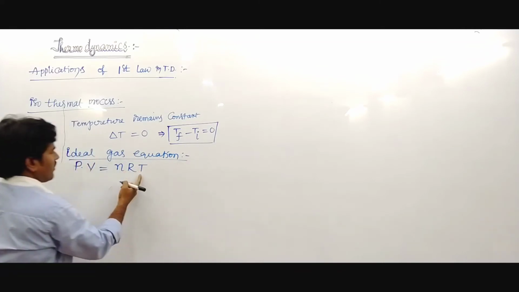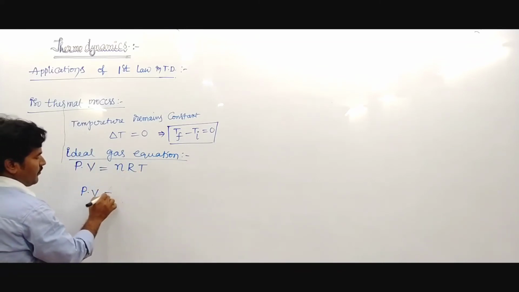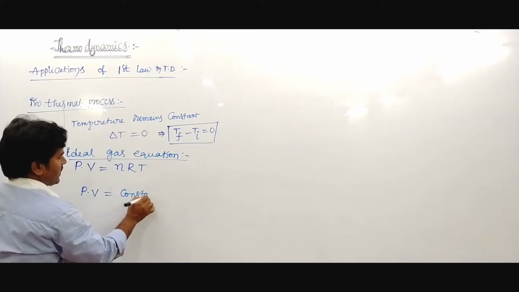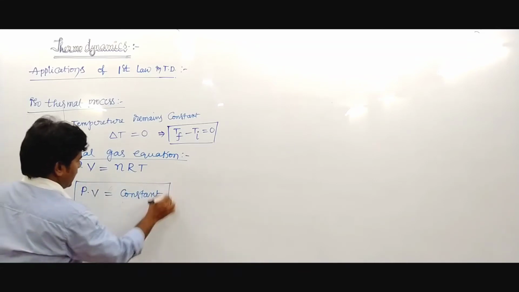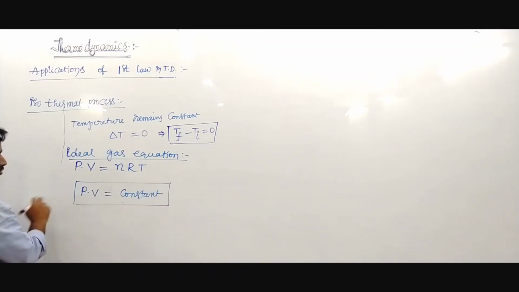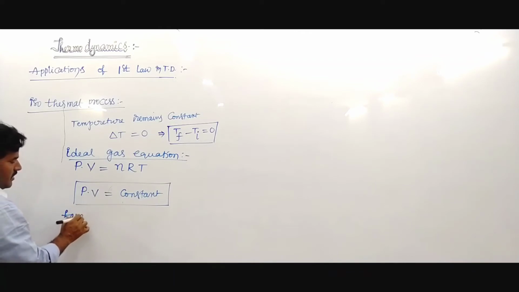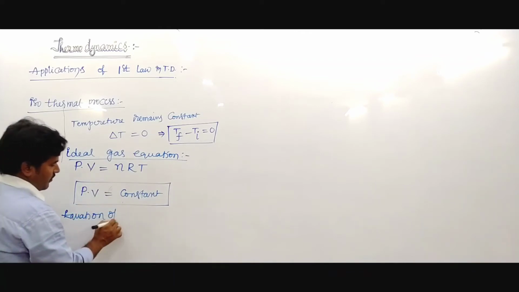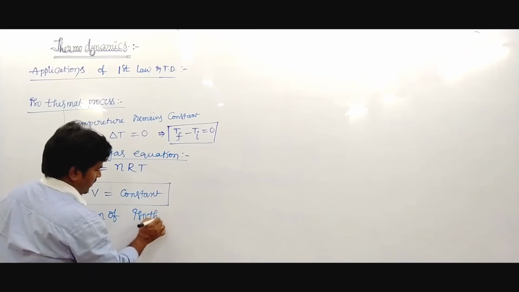When temperature is constant, P into V equals constant. This is the equation of the isothermal process.